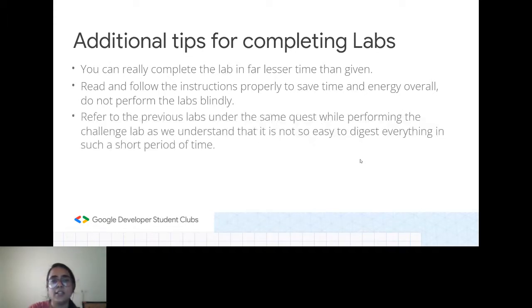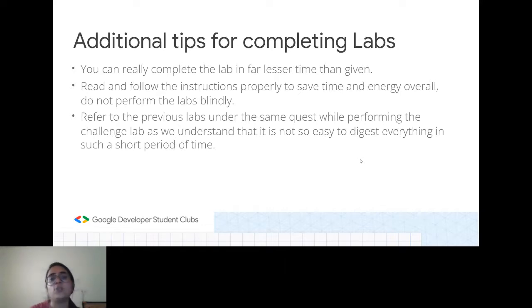Whenever you're doing the challenge labs, since we don't have a lot of time to complete the lab slowly and effectively in a wholesome manner, what I would suggest is that if you're getting confused while performing the challenge labs, instead of just googling how to perform this challenge lab, you can refer to the previous labs, take the reference from the previous labs, and then perform these challenge labs on your own. That would be way better than just googling to see the direct commands for the challenge labs.